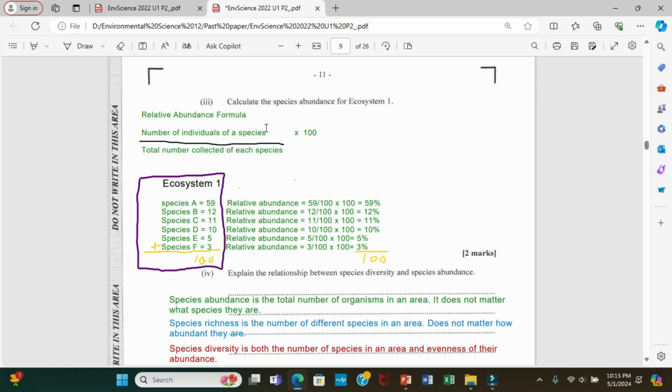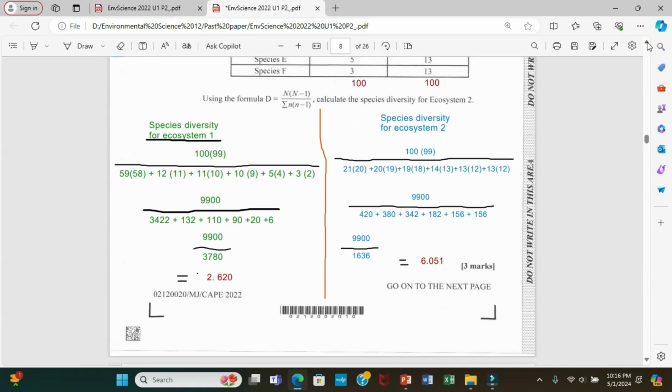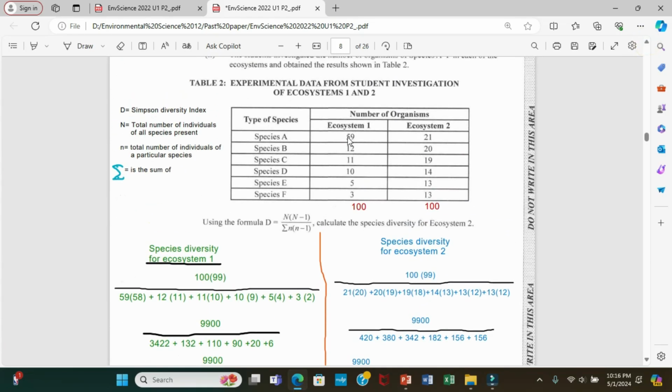But if you want to find out now, they might ask you to find the relative abundance, meaning the abundance of each species as compared to each other. For example, A compared to F, how comparable are they? Are they even in number or far apart? So as you can see, this is far apart.